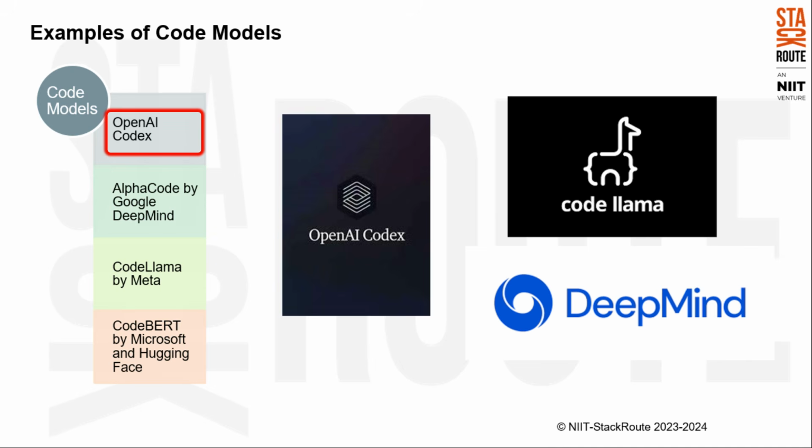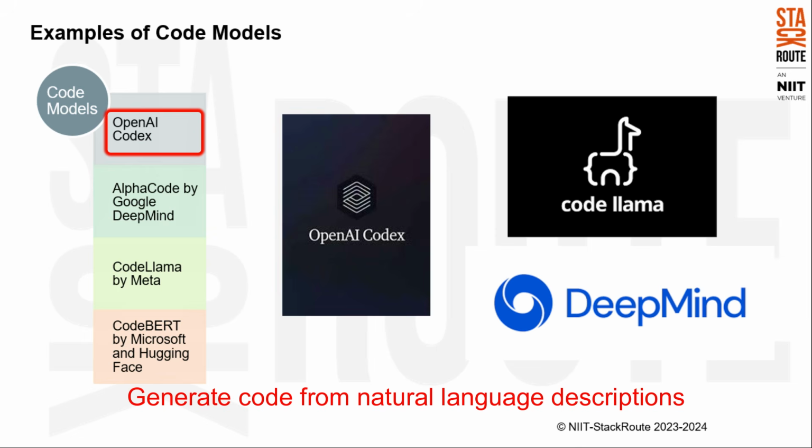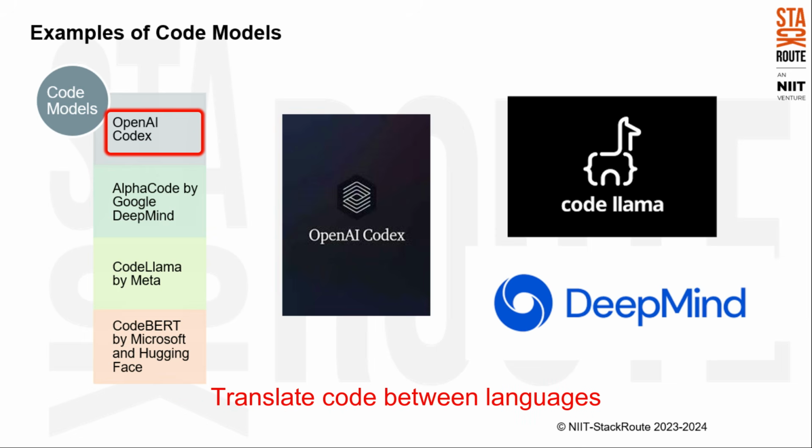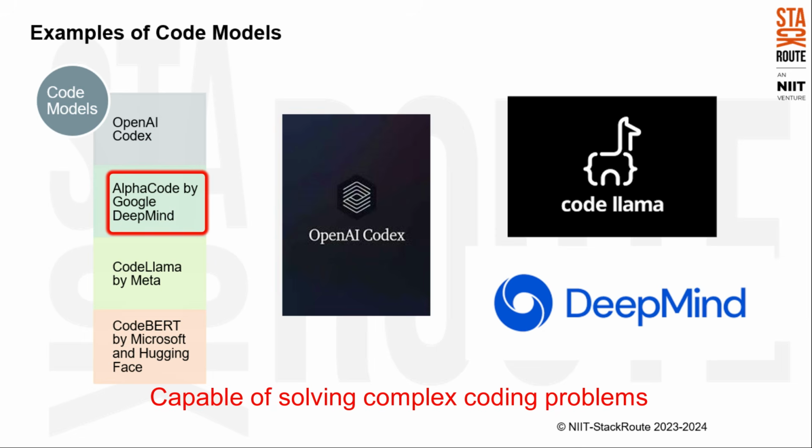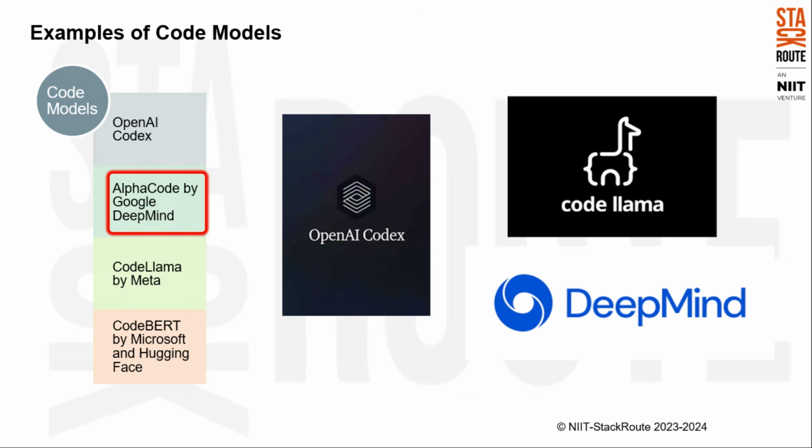OpenAI Codex. This powerful model can generate code from natural language descriptions, translate code between languages, and answer programming questions. AlphaCode by Google DeepMind. AlphaCode pushes the boundaries of code generation, capable of solving complex coding problems and even competing in coding competitions.